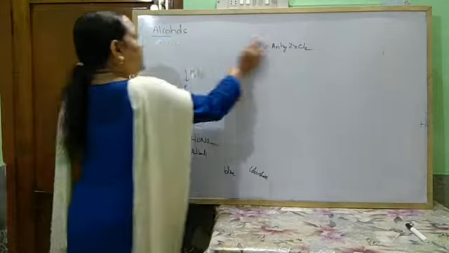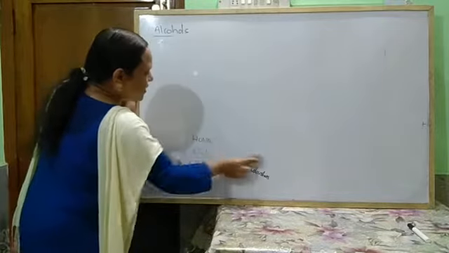Next, another reaction of alcohol, that is dehydration of alcohol.